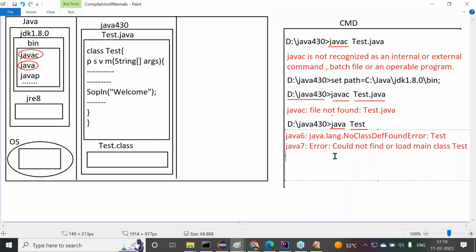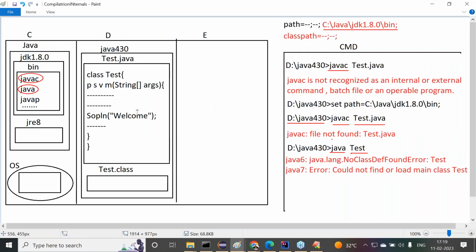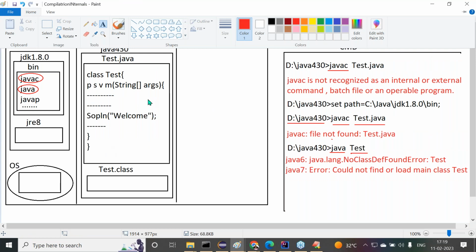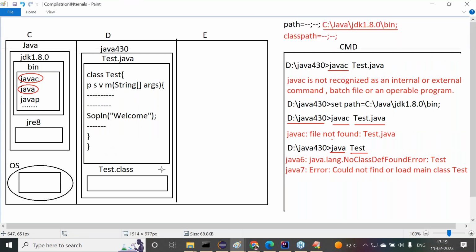For example, assume the situation, guys. Assume my test.class file is not available here. By using the -d option, I compiled my Java file and sent the .class file to some other location.